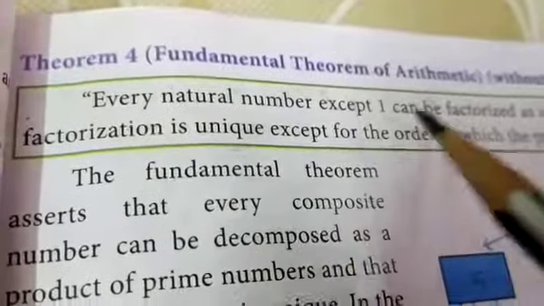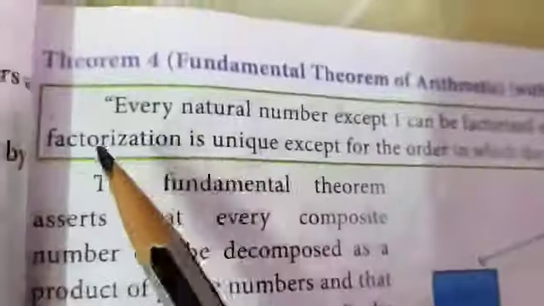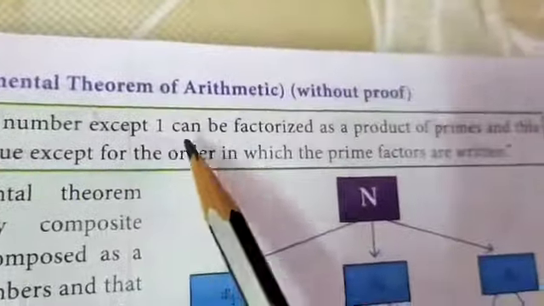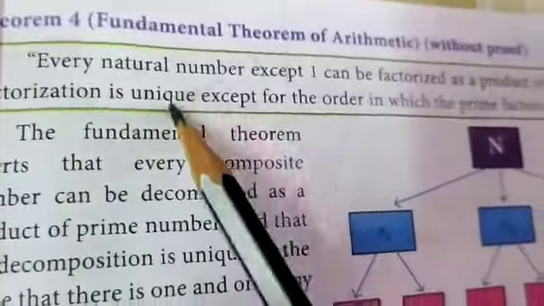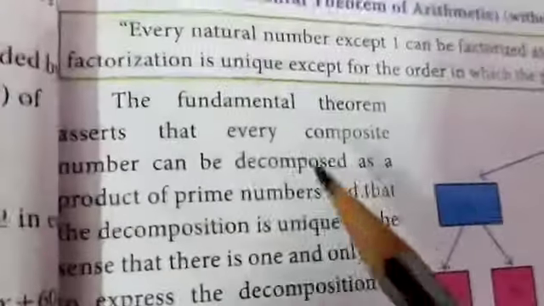Students, in our today's session we are going to study theorem number 4, the fundamental theorem of arithmetic, and it is stated without proof. Every natural number except 1 can be factorized as a product of primes, and this factorization is unique except for the order in which the prime factors are written.